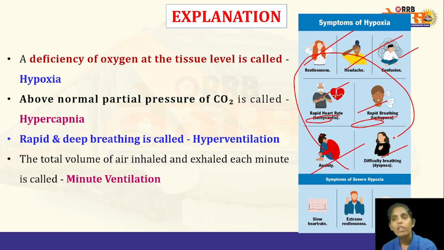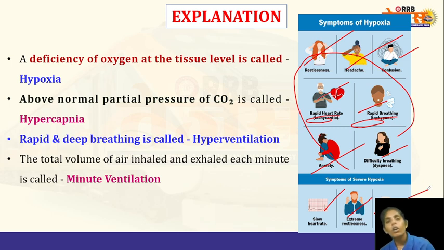And also, when the oxygen is not properly supplied in enough amounts to the tissues, then the heart will try to pump more blood. Its rate will increase, in an effort to supply all the parts of the body with blood and also with oxygen. And also in order to get more oxygen, the person will try to breathe more times, more rapidly. And severe symptoms of hypoxia include slow heart rate, extreme restlessness, and also the skin will turn blue.